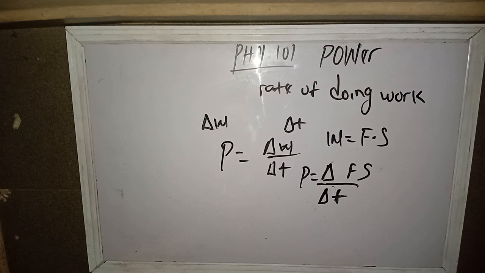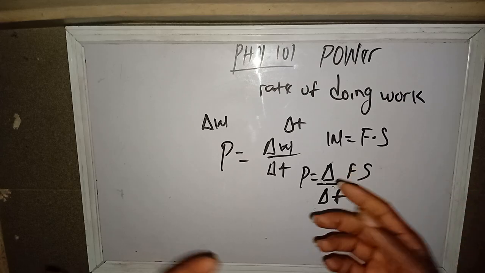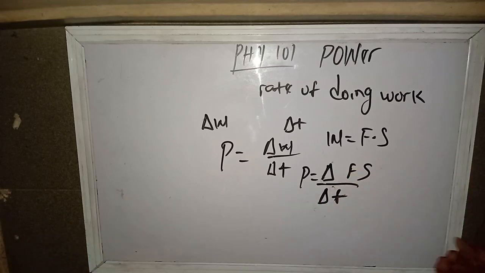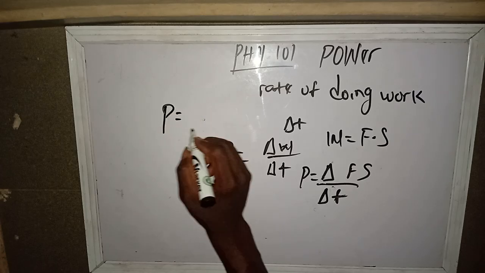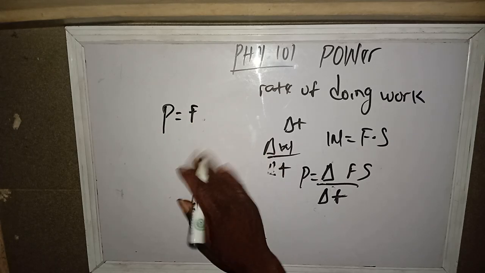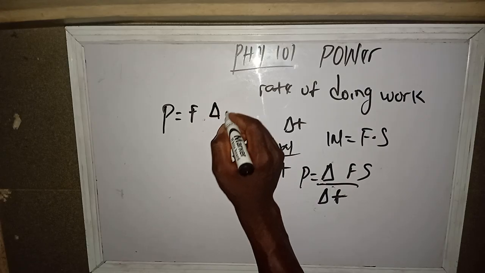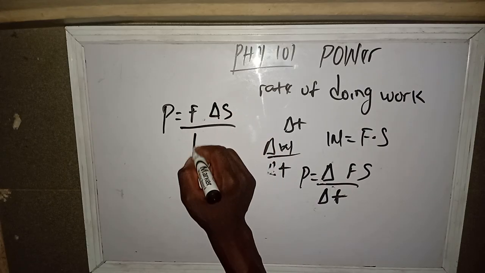Over dt. But at times you can have many cases, whereby force is not constant, and force is constant rather over displacement. If force is constant, then this change will not be applied to force. What we have next is power equals F, we stand alone, then it is only the displacement that will not be constant.